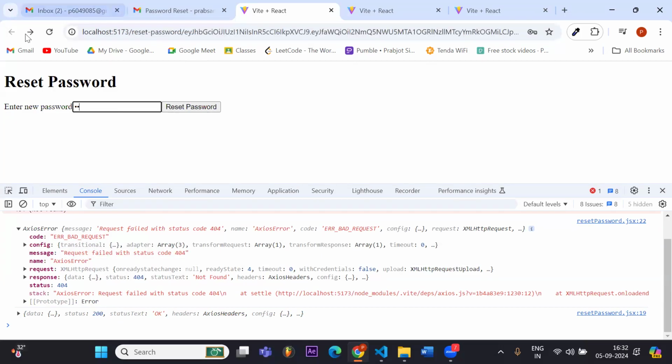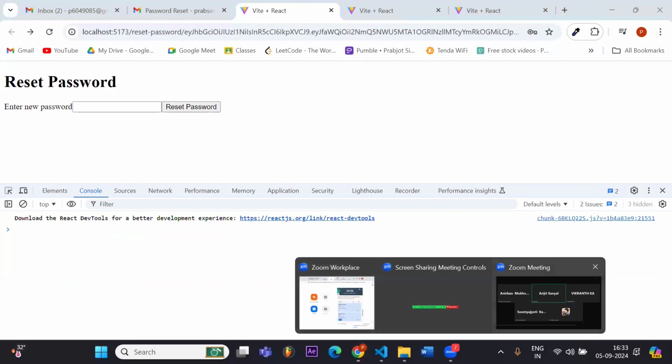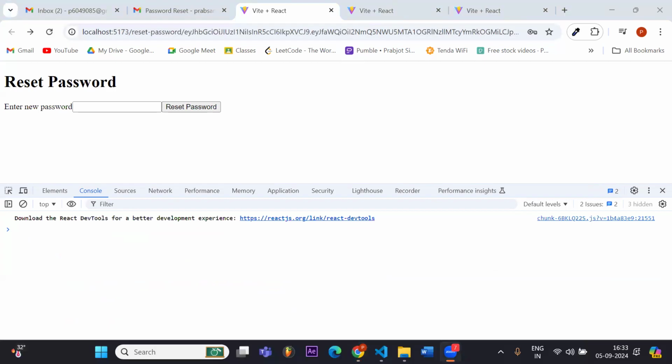Did you get that? When I write the same password, we were getting an error. So we will handle that. We can add a toast here that will show in the UI. But when I change my password, it got reset. Okay, if anyone is facing any doubts in this, I will revise it tomorrow.